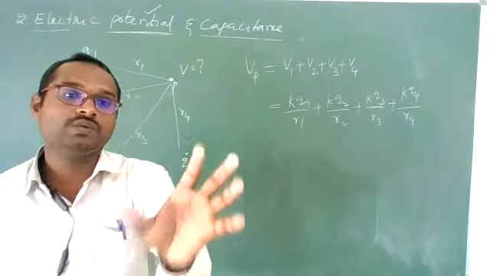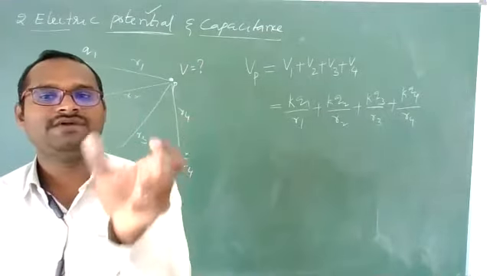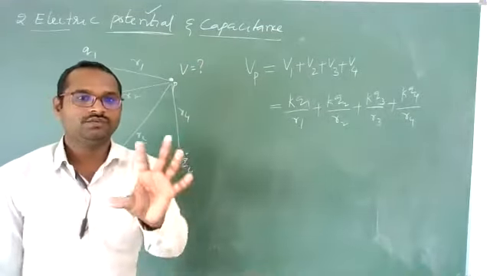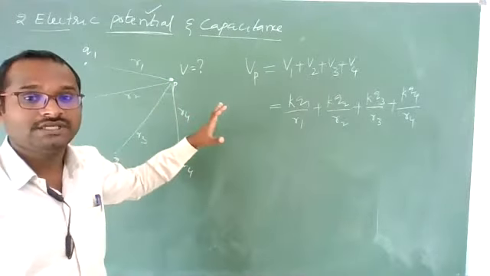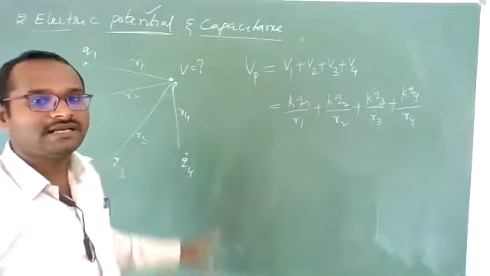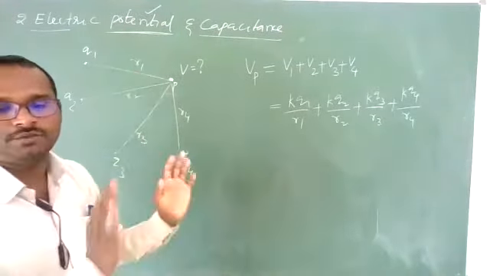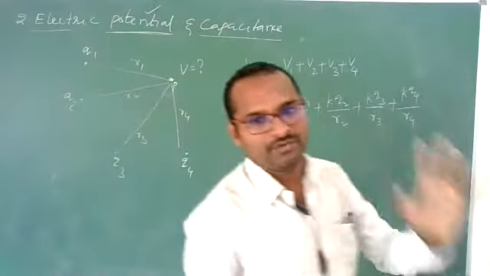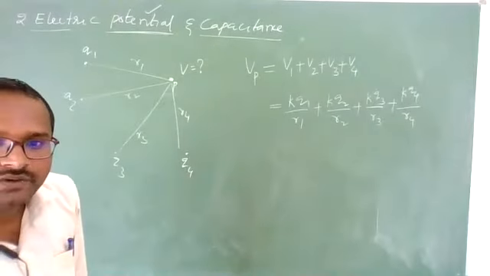Whereas if you want to find net force or net electric field, you need to apply vector laws. According to vectors, we need to add electric field and force. But potential is a scalar quantity. You can add them like numbers. Just calculate the individual potential at that point and add all these potentials. You will get the potential at one particular point. Got it, students? Any doubt in that?